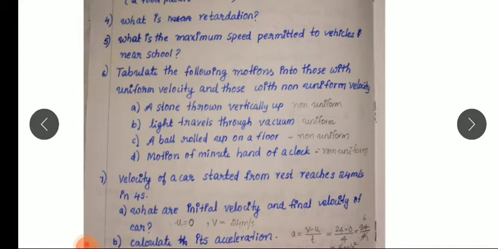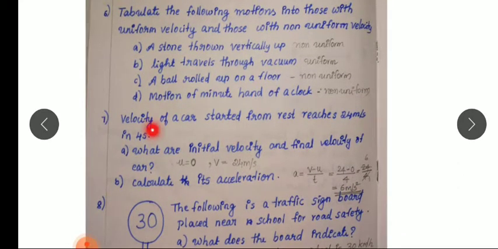C, a ball rolled on a floor. So in this case, while rolling on the floor, what happens? Its velocity decreases. Therefore it is non-uniform velocity. D, the motion of a minute hand of a clock. So along the circular path, what happens? The direction changes regularly, and if the direction changes, what happens to velocity? Velocity also changes, so it is non-uniform.